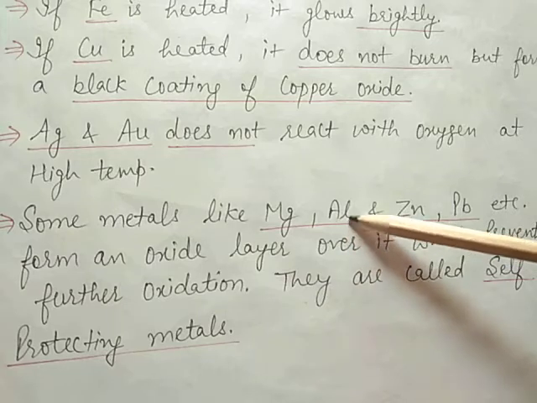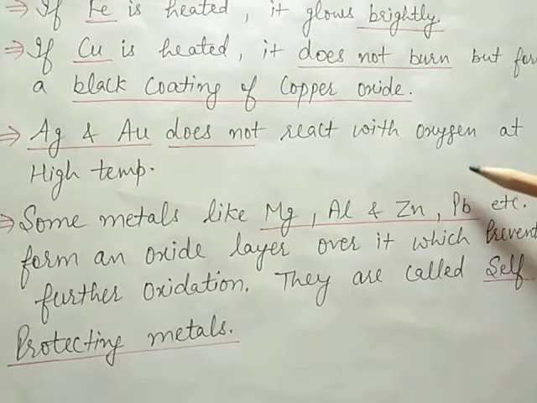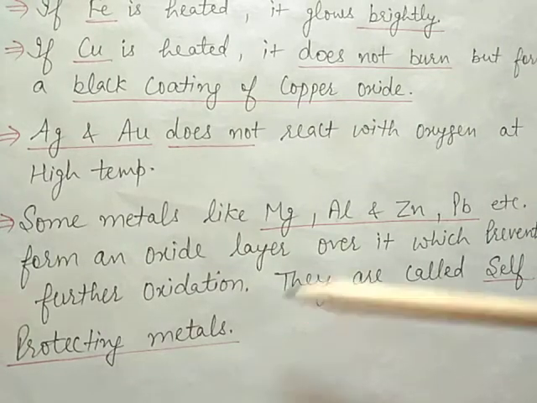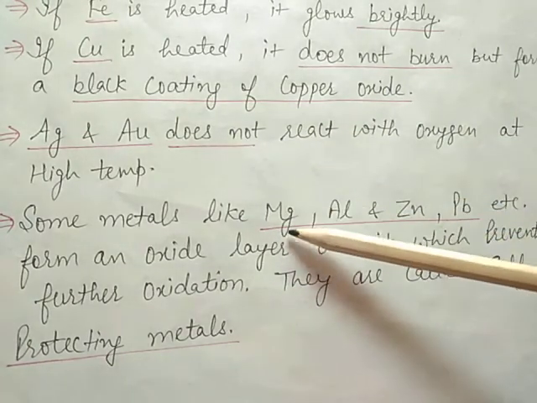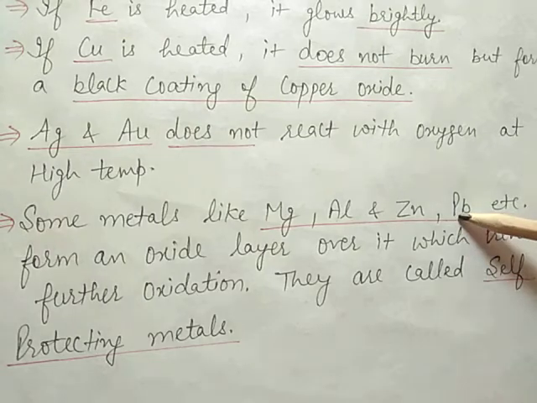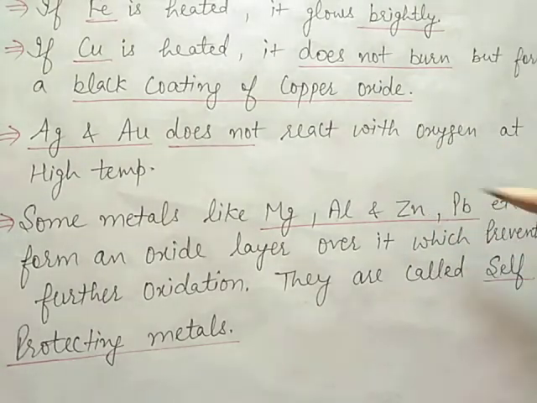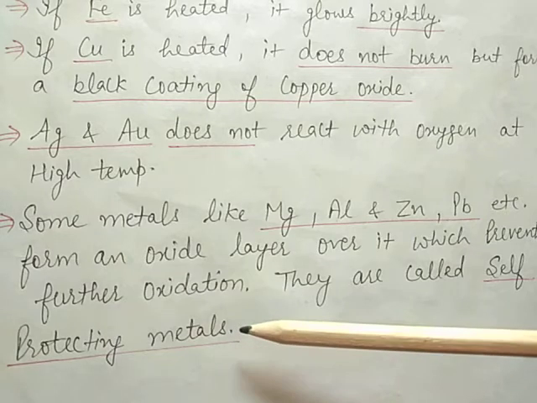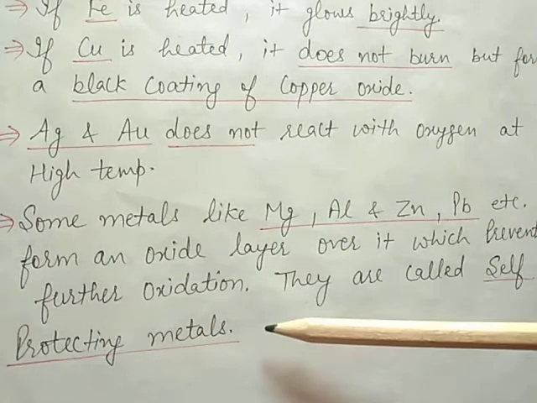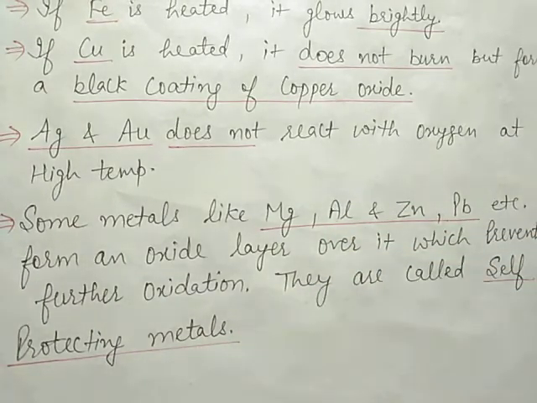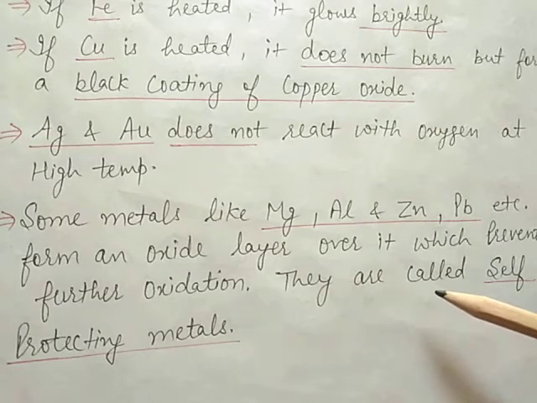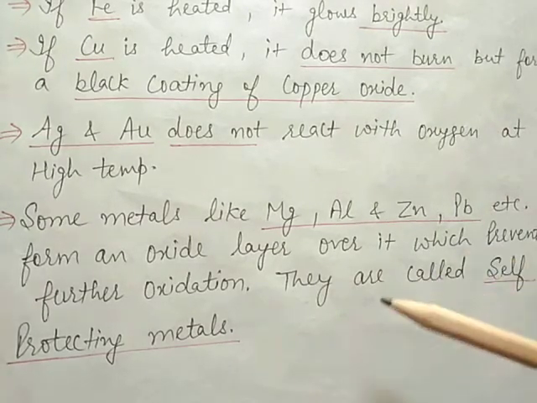Like aluminium reacts with oxygen, it will form aluminium oxide, Al2O3. This is the protective layer, same as in magnesium, zinc and lead. These layers are free from corrosion, so they are self-protecting.